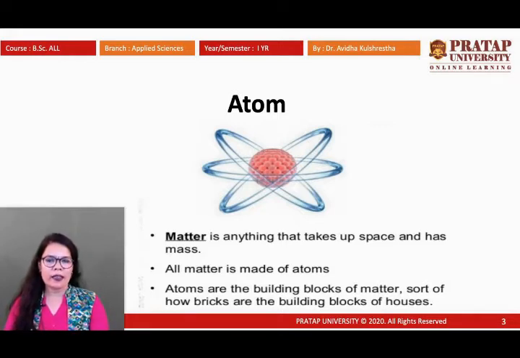Just like in biological bodies the building block is the cell, in chemistry the building block of matter is known as the atom. Anything which occupies space and has specific mass is called matter, and all matter is made up of atoms. Atoms are the building blocks of matter, just as bricks are the building blocks of houses. So be clear in your mind that atoms are the minor unit of matter.